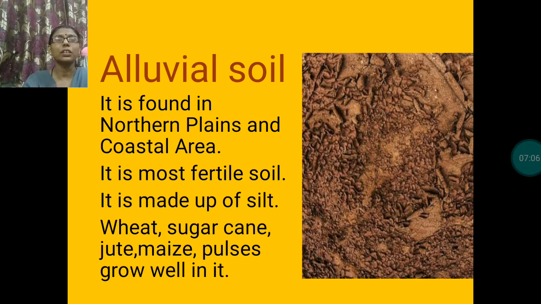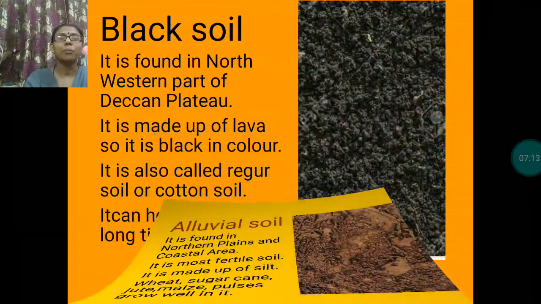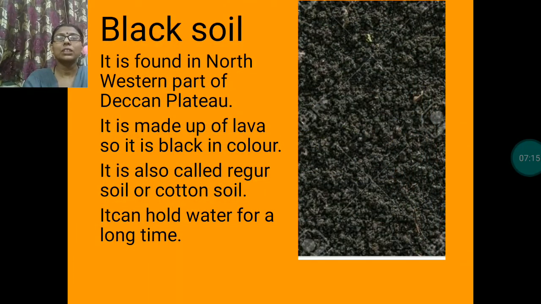These are the important crops of this soil. This is the alluvial soil. Second one is black soil. Black soil is found in the northwestern part of Deccan Plateau. It is made up of lava, that's why it is black in color. And it is also called regur soil or cotton soil.